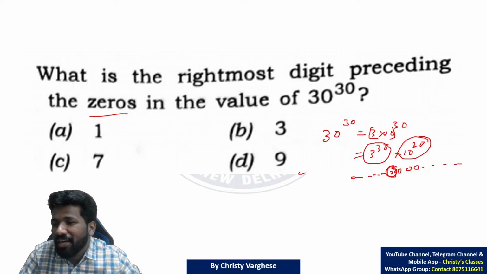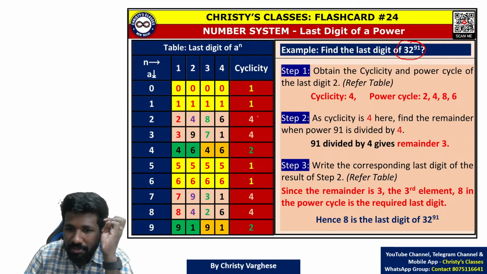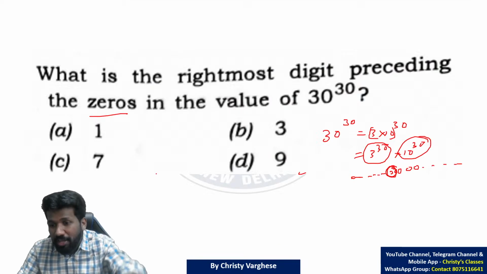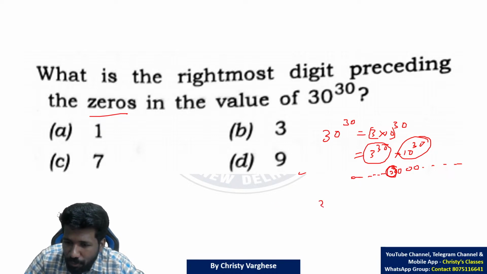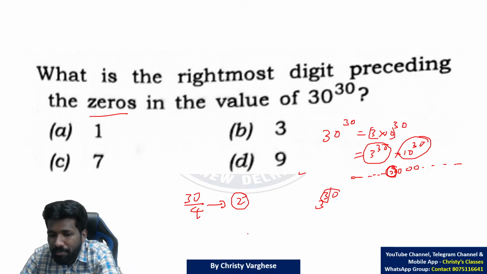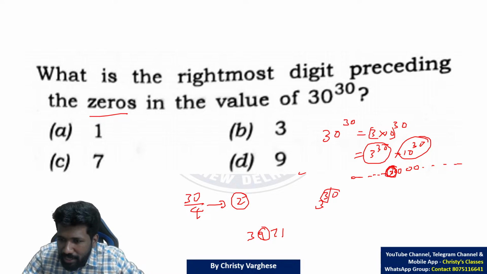That means 3 raised to 30 is last digit. Na? How to find last digit? Look at this example I have already shown. Cyclicity concept. Cyclicity 4 are there for 4 numbers: 2, 3, 7, 8. Here 3 cyclicity is 3, 9, 7, 1. I'm not explaining cyclicity from the beginning. Check out my previous videos, you will understand that. 3 cyclicity is 4 means 3 raised to 30, the power 30, you divide 30 by 4 and take the remainder. Remainder is 2. Remainder 2 means second element in the power cycle. 3971 is the power cycle of 3. Second element is 9. So 9 is the answer.